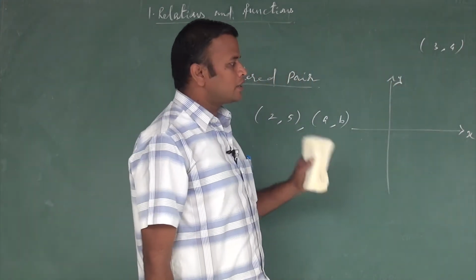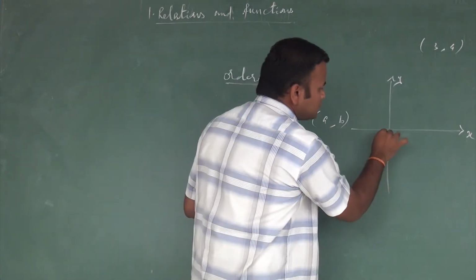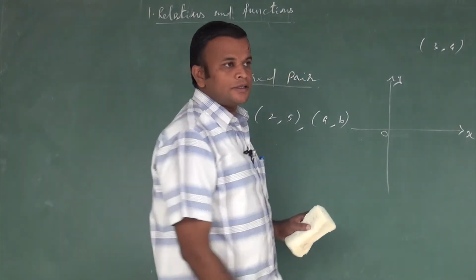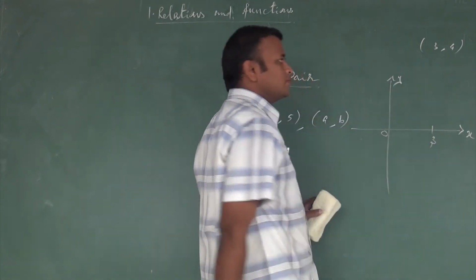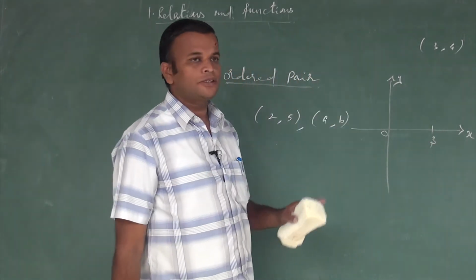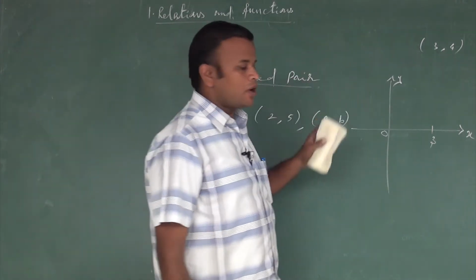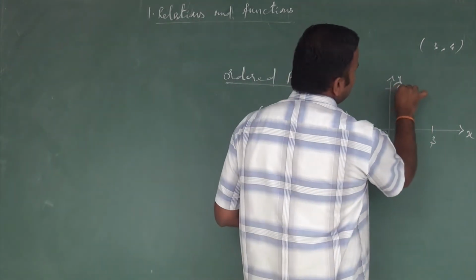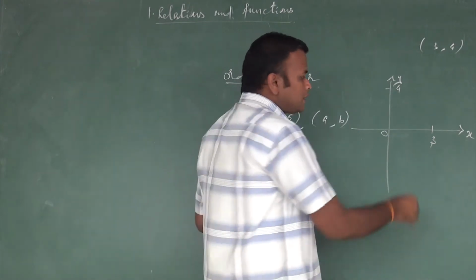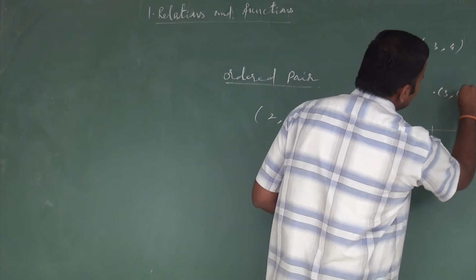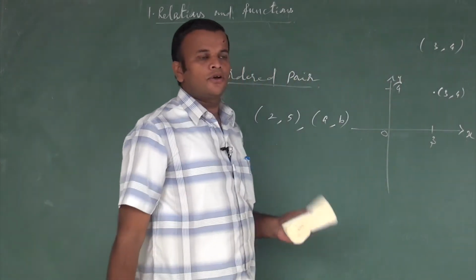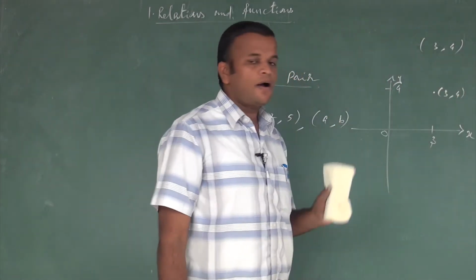So where does 3 occur? In the x-axis, from the origin, the 3 occurs on the right-hand side of the x-axis. Suppose this is 3, and 4, the second value, is on the y-axis. Suppose 4 is here. So we relate x-axis 3 and y-axis 4. So the point is indicated as 3, 4. So now we say this 3, 4 is an ordered pair.